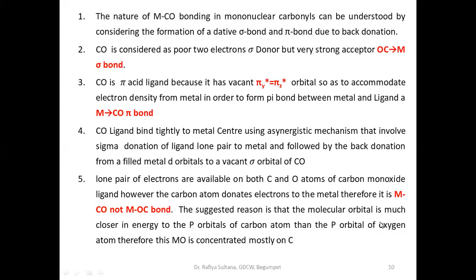When we write this M-CO bond, we will write M bonded directly to carbon, not like this, M-O-C, because since carbon is giving, we have to show the bond between M and C, not O and M. This is because the p orbitals of carbon atoms are much closer than the p orbitals of oxygen atom. Okay.